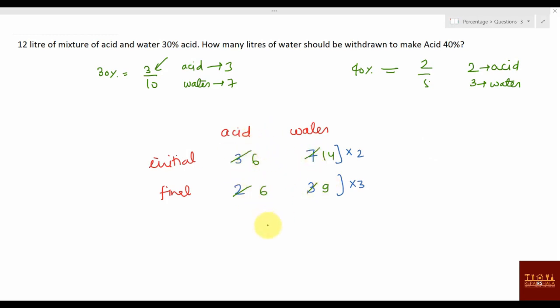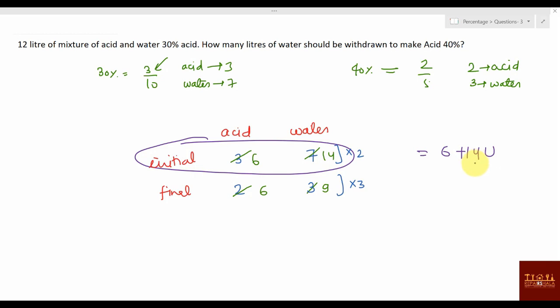Yes, acid is the same. Now what is given is: how many liters of water should be withdrawn to make the acid 40%? 12 liters of a mixture of acid and water, 30%. 12 liters of what? The initial solution is given as 12 liters, but what is the initial solution? 6 plus 14 units, right? So 20 units is the initial solution, but it is given as how much? 12 liters. Can you say the 1 unit value? That is 3 by 4 liter. 1 unit value is 3 by 4 liter.